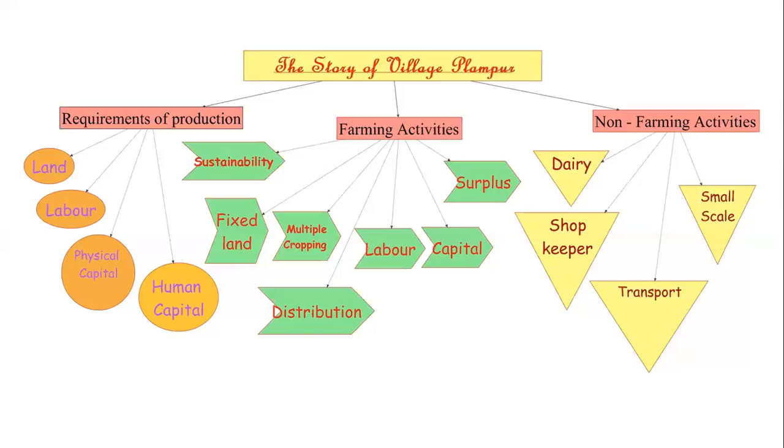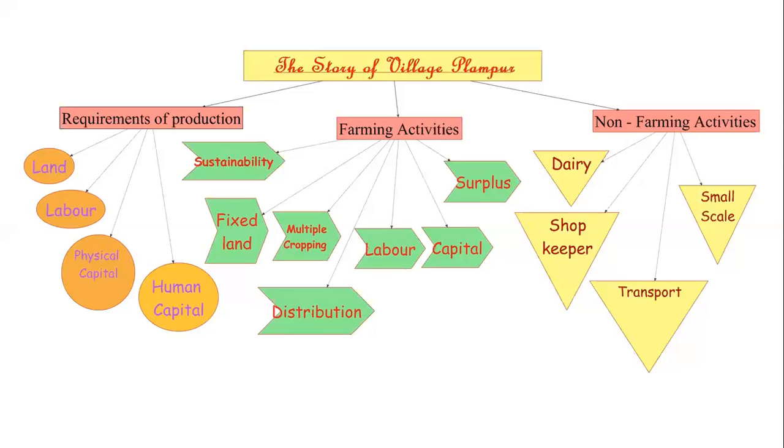Because there are lots of people who are ready to provide labor, the labor is generally hired at a lower wage. Then we spoke about the capital, how if they want to use the modern techniques, they will require more capital. And how will they get this capital? Either by saving or by borrowing. Then all the surplus production is generally sold, and it helps in creating capital for the next year.